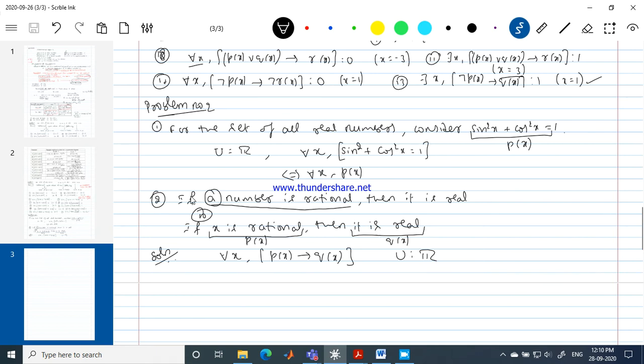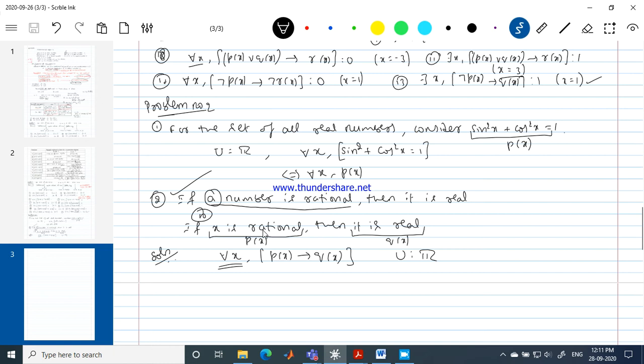Please keep this in mind: whenever implication comes into the picture, we should always take it as for all x, because implication itself works on arbitrary elements. Like, if x is rational, then it is real. It says that you will take the elements from the universal set one by one and check whether each satisfies the conclusion or not. That is how it works. So in general, whenever implication comes, you take for all x.